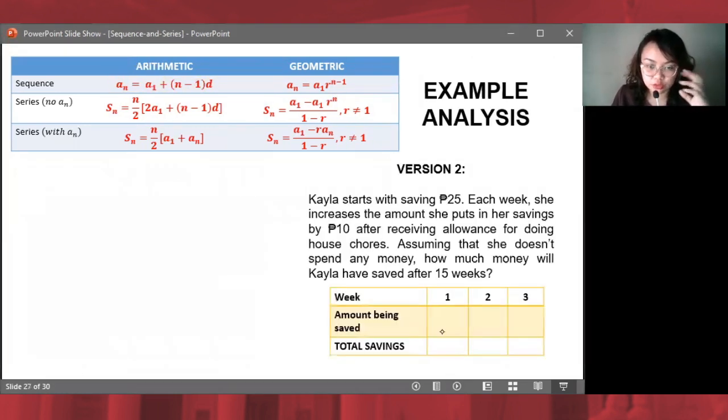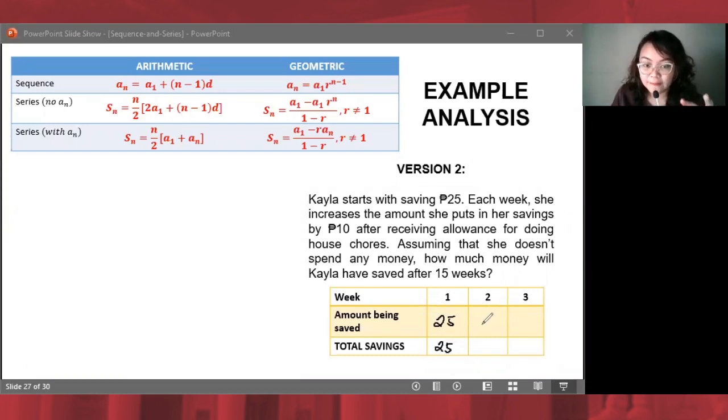This is now version 2. In this version, yung hinuhulog niya, hindi constant. Hindi katulad nung sa version 1. Okay? Version 2, nagsimula siya ng 25 pesos. So, 25 yung total savings.